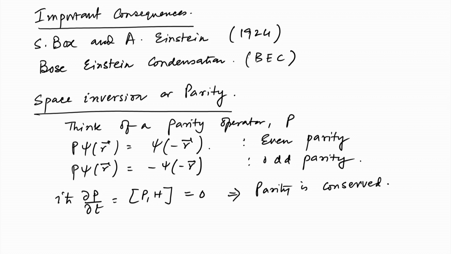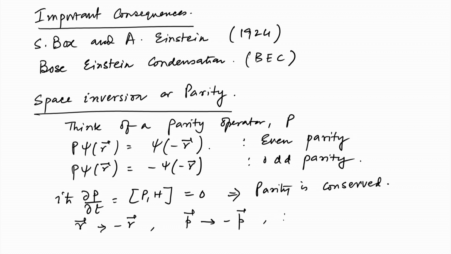Which means that the system has right-left symmetry, or it has a symmetry if the spatial coordinates undergo an inversion or a parity operation. So, under this parity operation, the position vector R goes to -R, and P goes to -P.